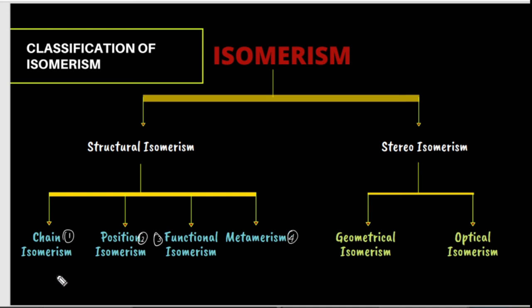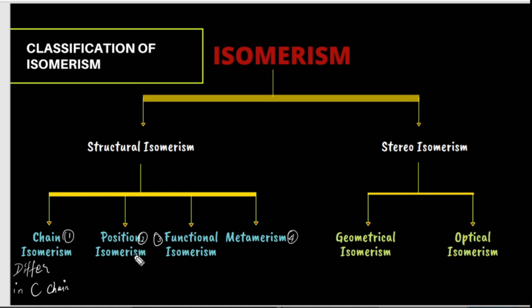Now, what are chain isomers? Compounds having same molecular formula but differing in carbon chain are called chain isomers.